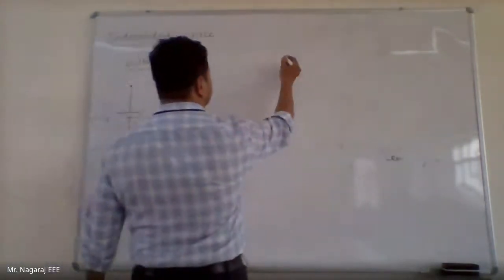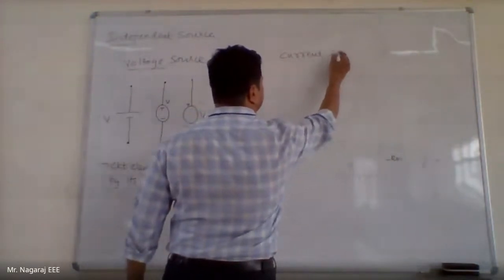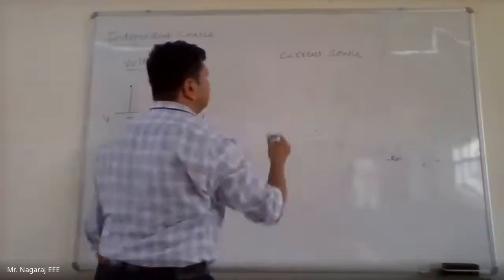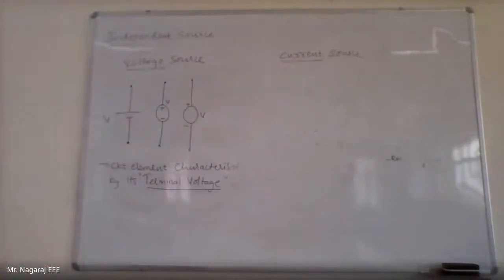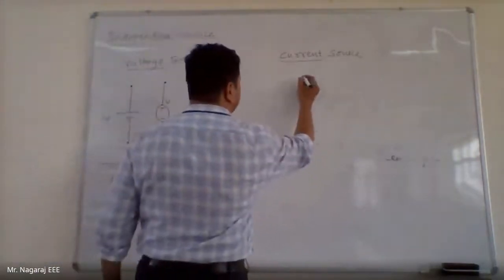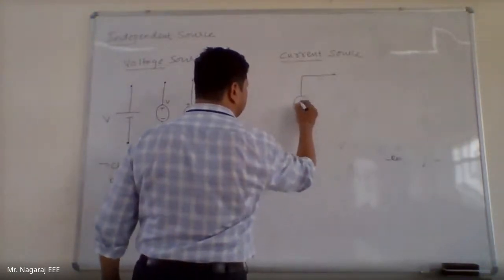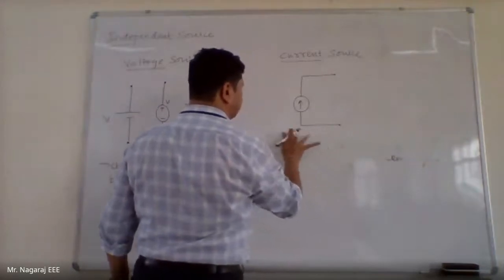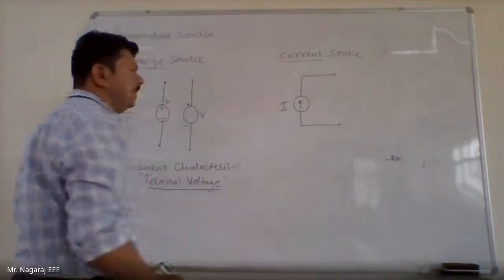Then I have current source. Independent current source. There is only one way of representing it: a circle, inside that an arrow mark. The arrow mark indicates the direction of the current.